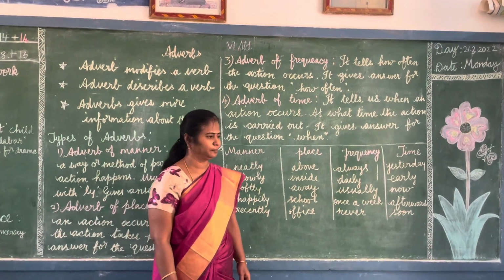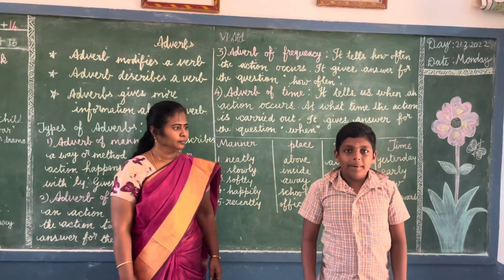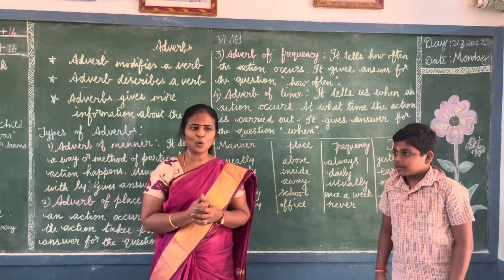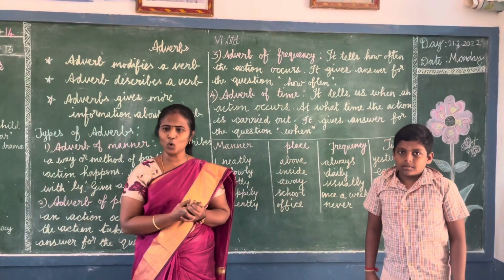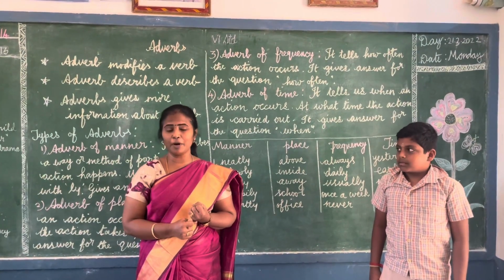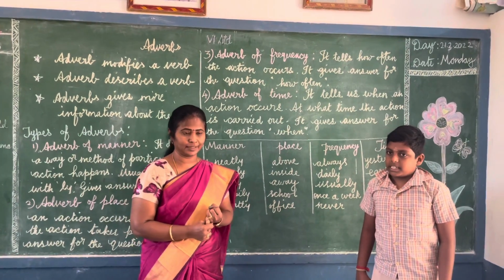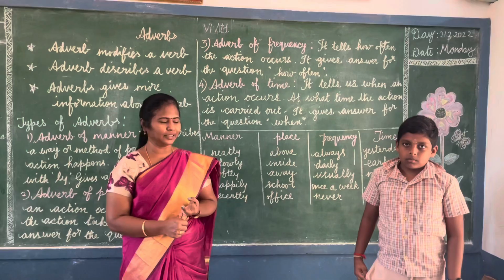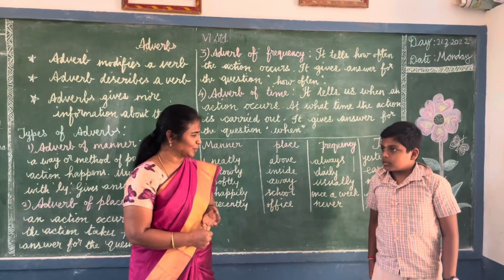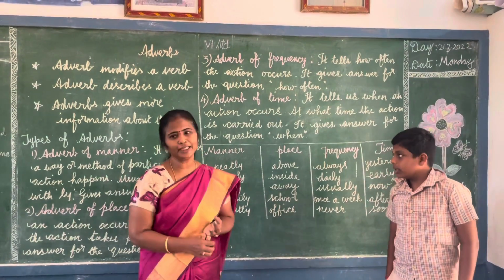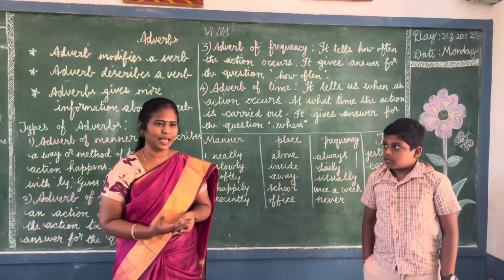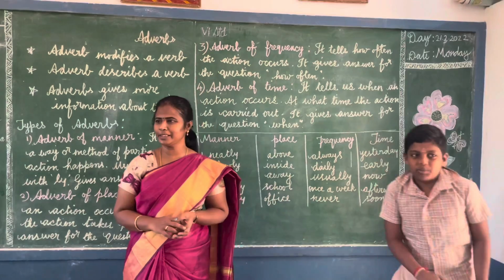Okay, come. I go to school happily daily every morning. Okay, very good. He is telling go to school. School is the adverb of place. Then happily, how? Adverb of manner. And then in the morning, every day, how often he is telling, and time also he has added. Very good. Go. Next.